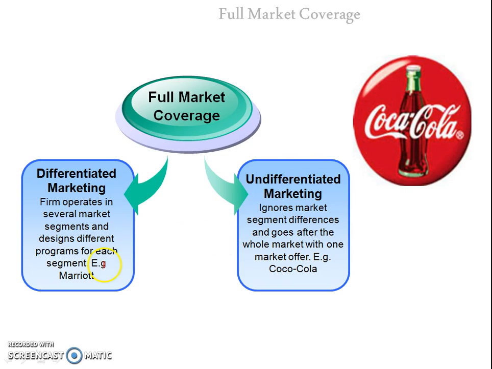A very good example of differentiated marketing is Marriott Hotels. Marriott Hotels are operating in all segments to serve the needs of all types of customers. They are working in the economic segment, they are working in the middle segment and they are working in the higher segment also. Now coming to undifferentiated marketing, a very good example is Coca-Cola. They are manufacturing the same product for all the segments.